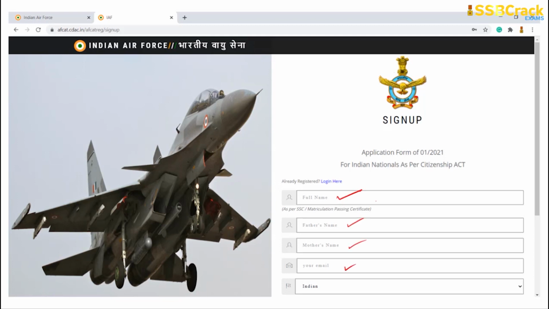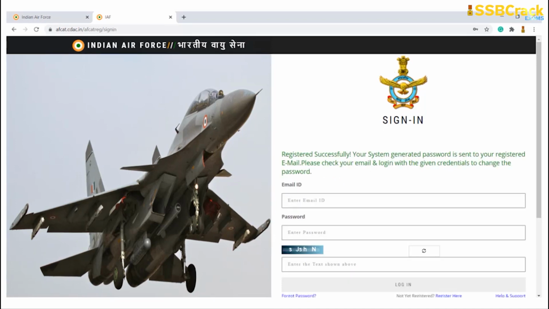Remember, all of these names, whatever you're writing, should be exactly the same and matching those written in your 10th class or matriculation certificate. Okay, moving forward, once you fill up all of these things and click on submit, you will get a new message that you have been registered successfully, and a system generated password has been sent to your registered email, and you have to check your email and log in with the given credentials to change the password, right?